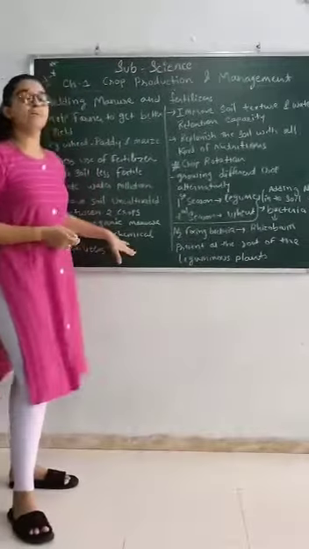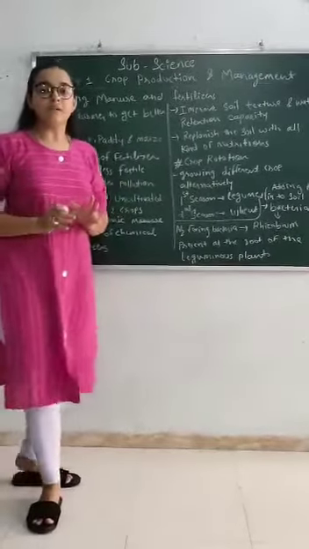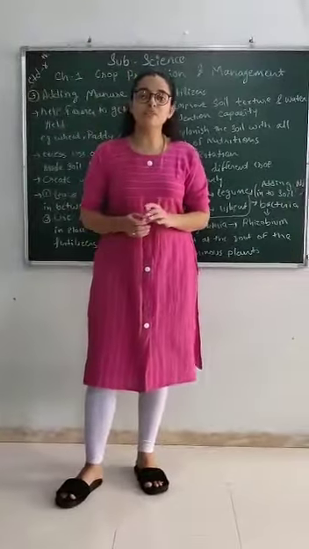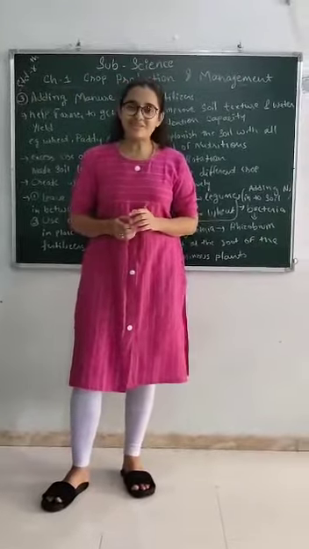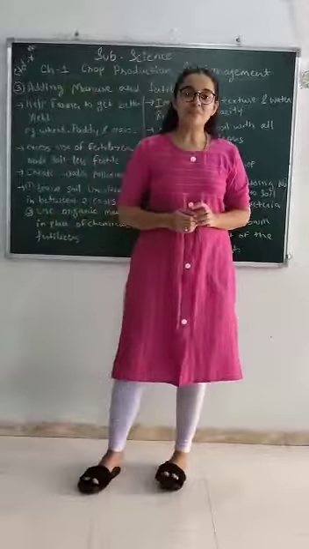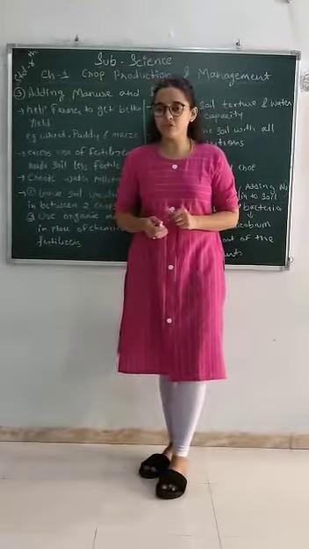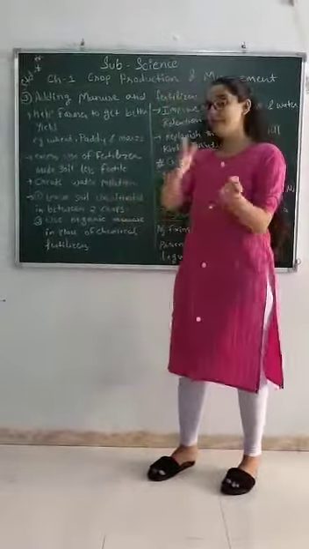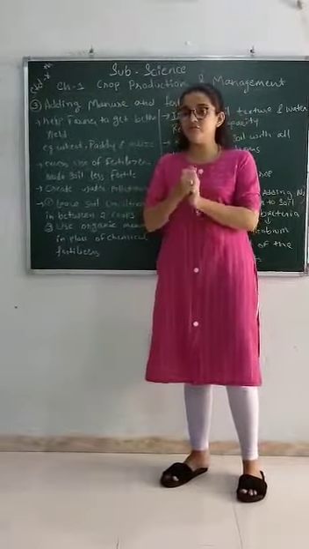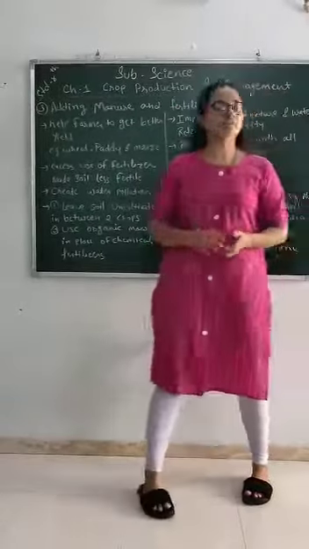If we use chemical fertilizer, it is mixed with chemicals, which is not beneficial for the soil. So in place of chemical fertilizer we have to use manure, right? So this is the first portion.